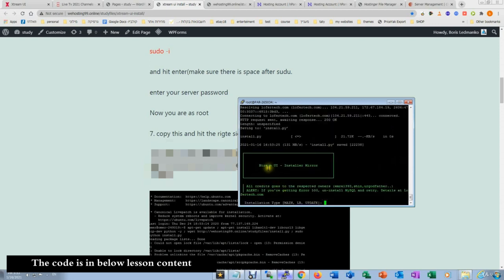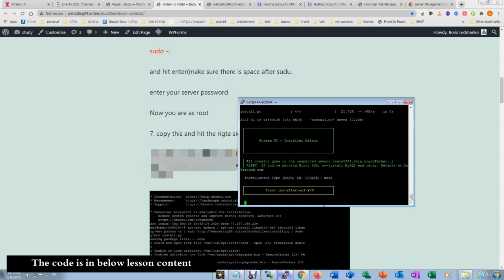Okay, Xtream UI installer mirror. Here at the bottom there is a line, installation type: main, LB or update. It's our first time installing, so it needs to be main. It doesn't matter if it's caps lock or not.